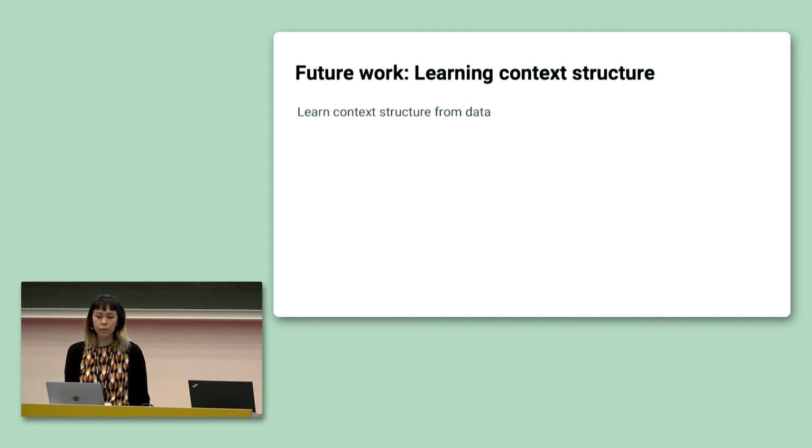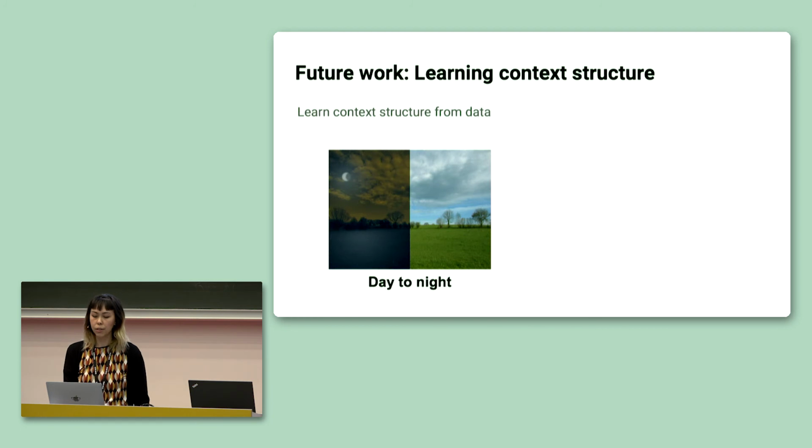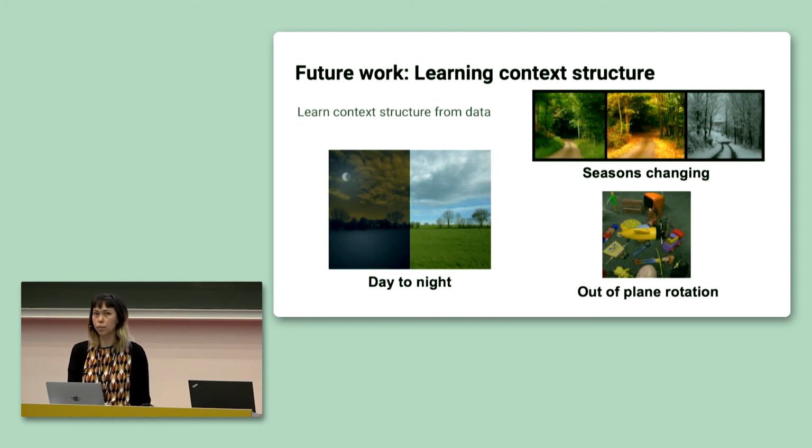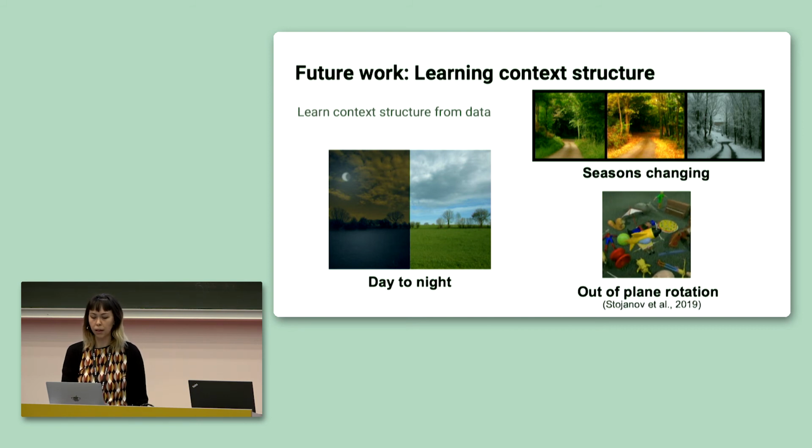So in this work, we either enforce that the context is a spatial transformation, or we used context as a tool to keep memories entirely separate. But in the real world, there's a variety of different types of natural transformations that exist in data streams, and we can't hope to be able to specify all of them.